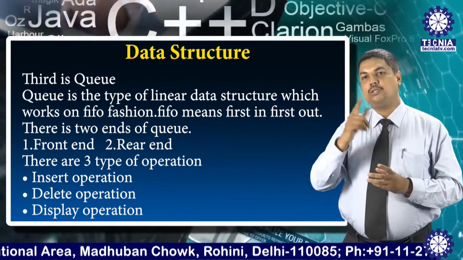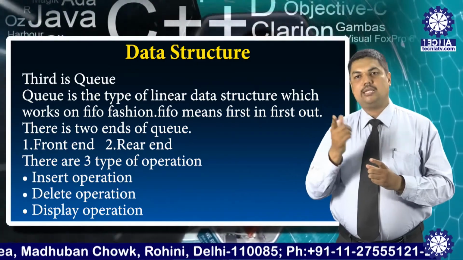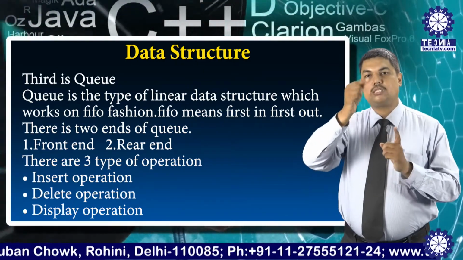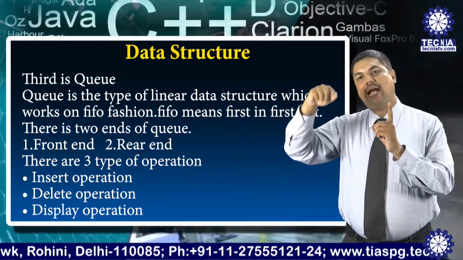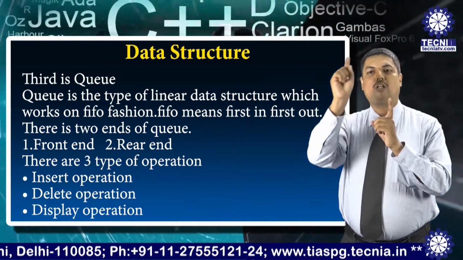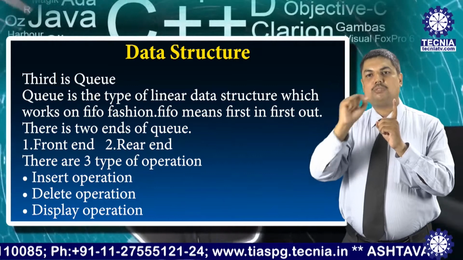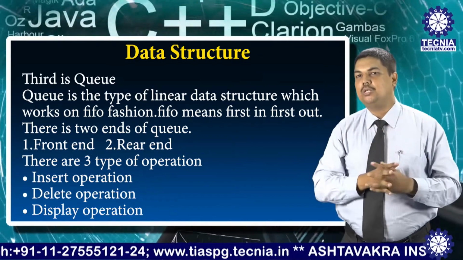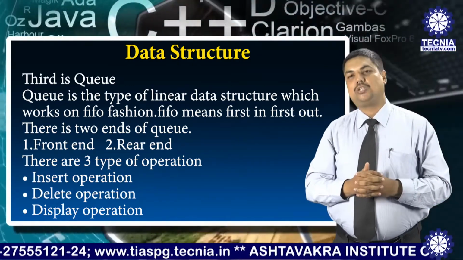Remember about the process: a process is new, then ready, then executed. When the process becomes ready, it stays in the queue. So this is the queue.